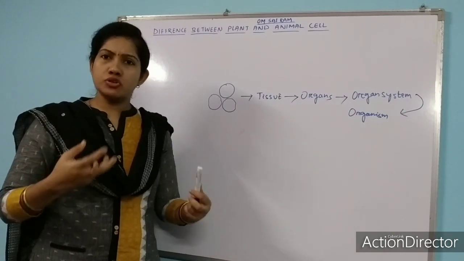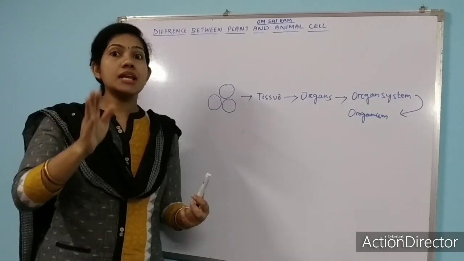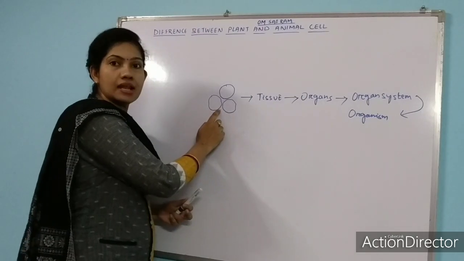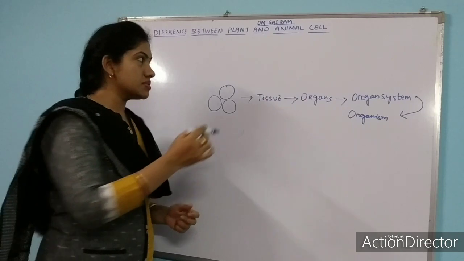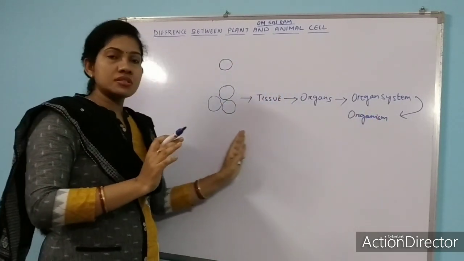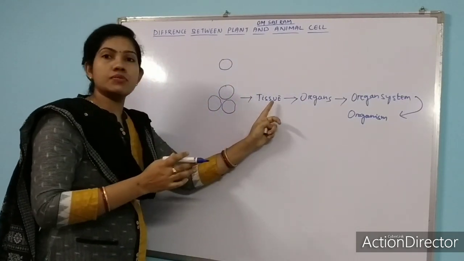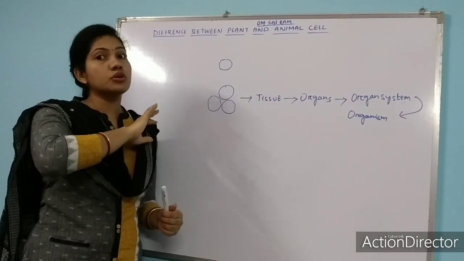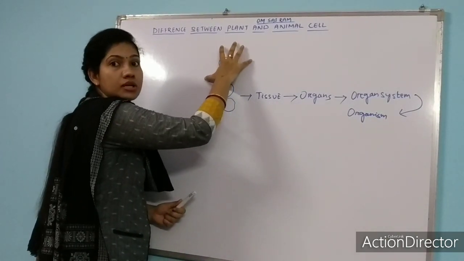Our life starts, not only animals, about plants also I am telling. Here I am telling about the living organisms. All the living organisms start their life with a cell. And here we are talking about multicellular organisms. Single-celled organisms got only a single cell. No need to talk about tissue, organ and all, because if two or more cells combine, then only they will form tissue. Means unicellular organisms have only a single cell and they do not go to the tissue level. They complete their life in cell form only.